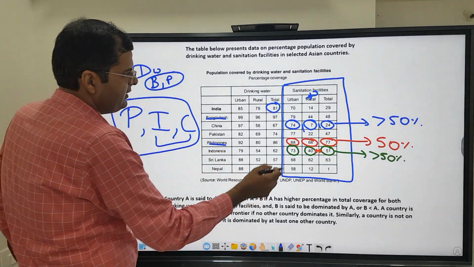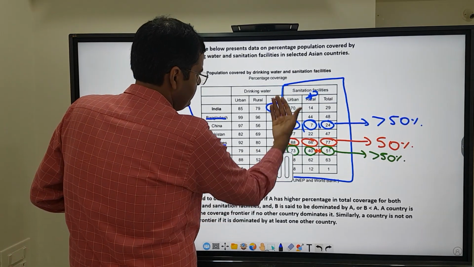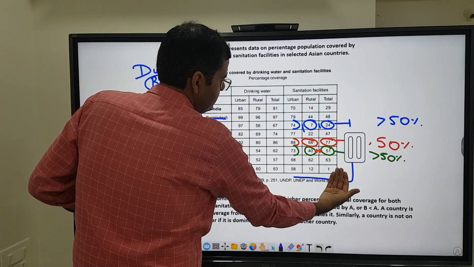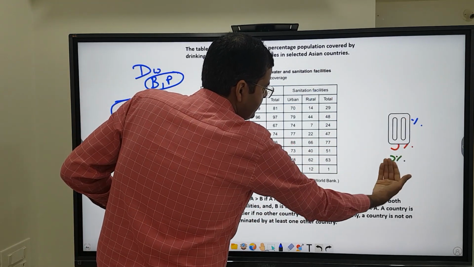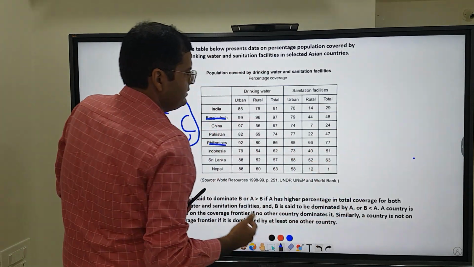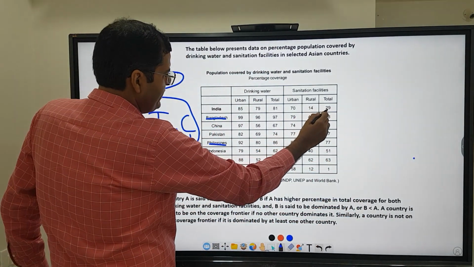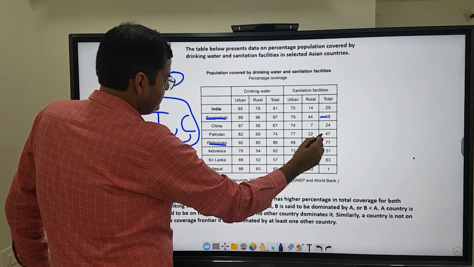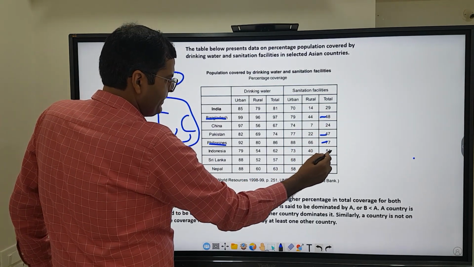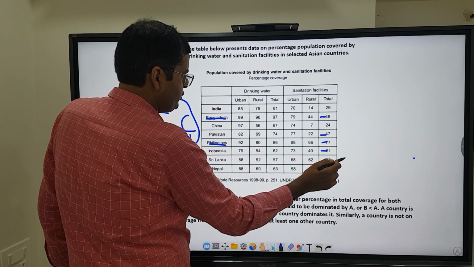And for the sanitation part of it, let me rub this off. It's from the previous question. So on the sanitation part, India's sanitation 29 is less than that of Bangladesh as well as Pakistan, Philippines, Indonesia and Sri Lanka.